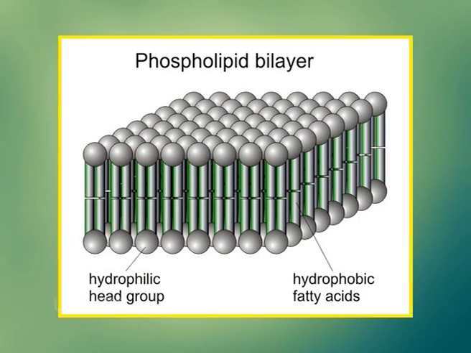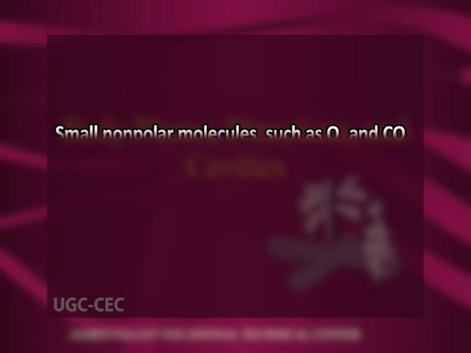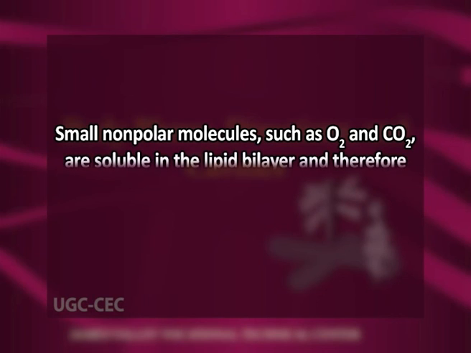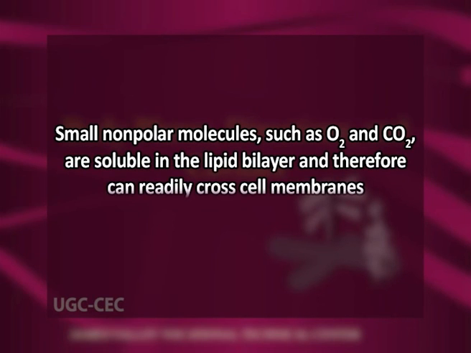Only small uncharged molecules can diffuse freely through the phospholipid bilayer. Small non-polar molecules such as oxygen and carbon dioxide are soluble in the lipid bilayer and therefore can readily cross the cell membrane by diffusion. Although ions and most polar molecules cannot diffuse across a lipid bilayer, many such molecules such as glucose are able to cross the cell membrane.